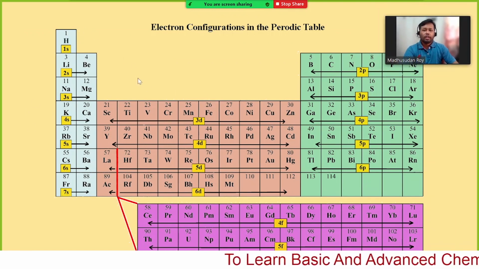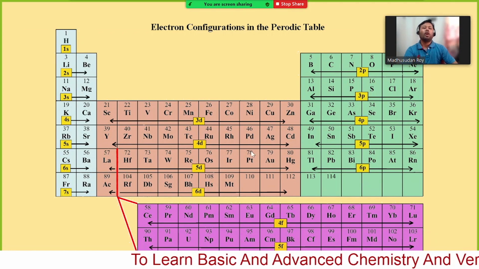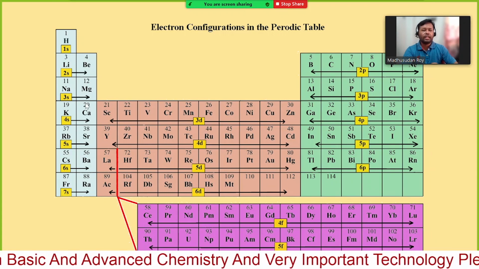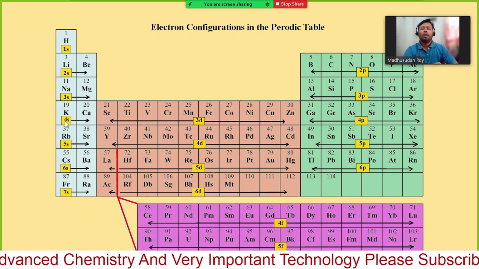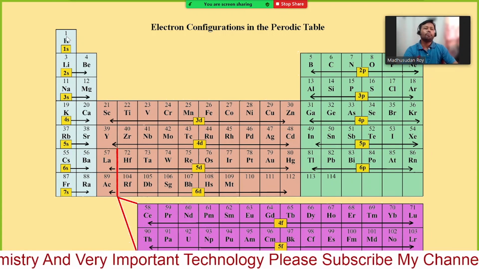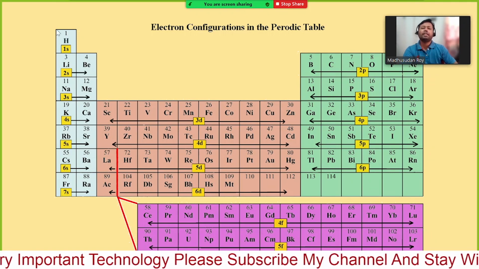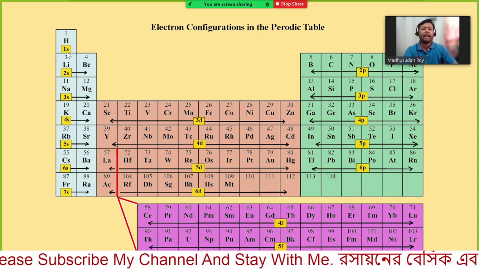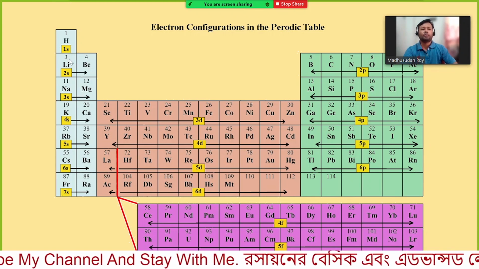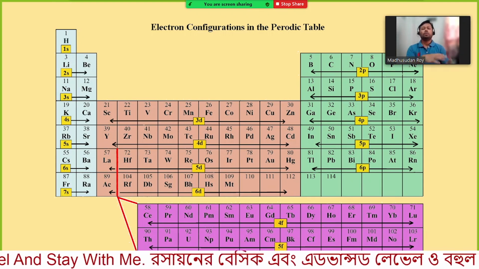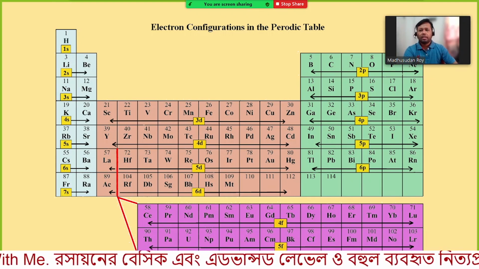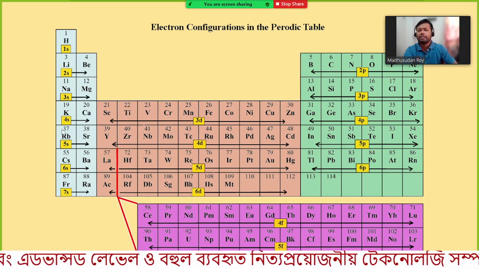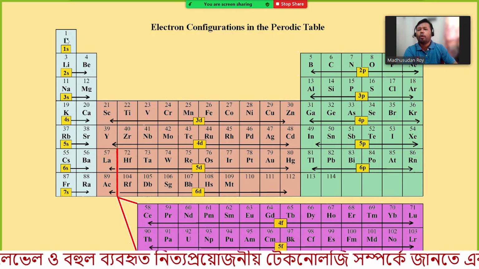And if you know the electronic configuration of an atom, you can understand the position in the periodic table. Or the other way, if you know the position of the elements in the periodic table, then you can have an idea regarding the electronic configuration. This is one way, or vice versa. Let us consider this periodic table, in this shell, this is one group.